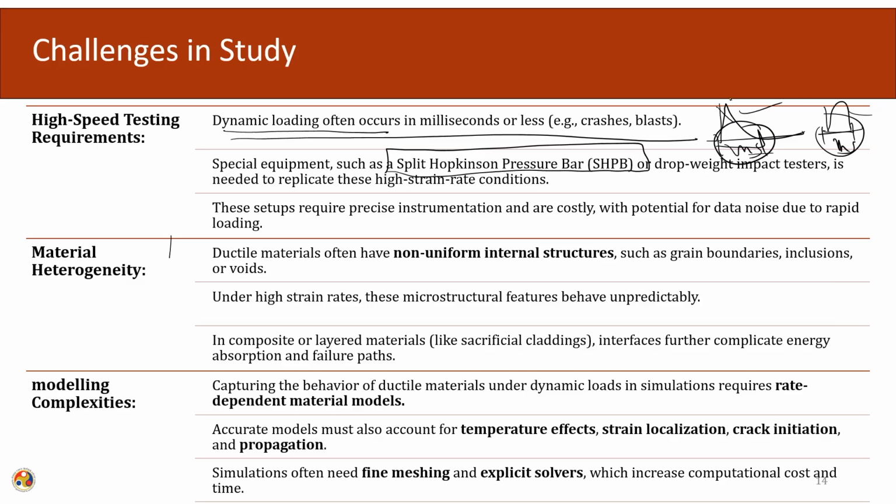They also have to give a very high amount of force in a very small amount of time. So, in order to duplicate these dynamic conditions, special testing equipment is a must. High strain rate conditions, such as in the case of blast or impact load, need to be mimicked, for which special testing equipment is required.